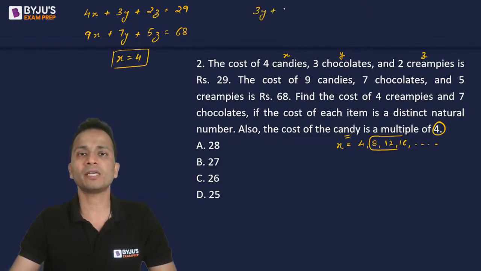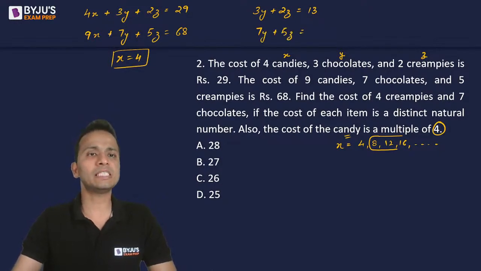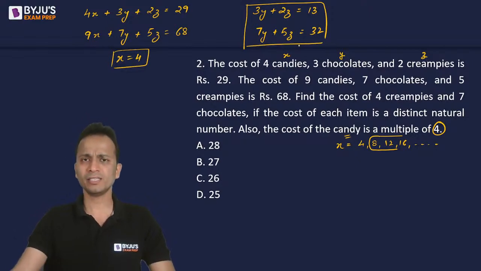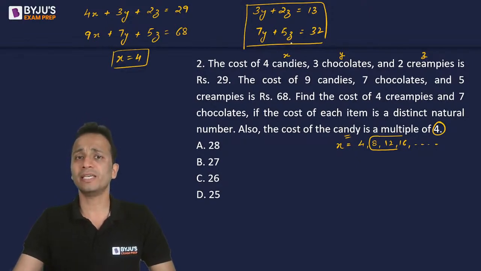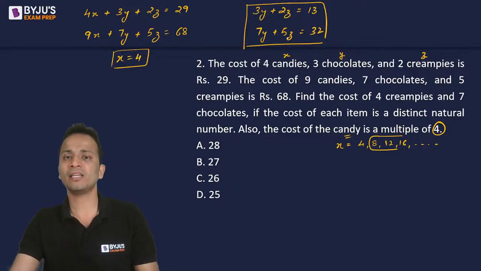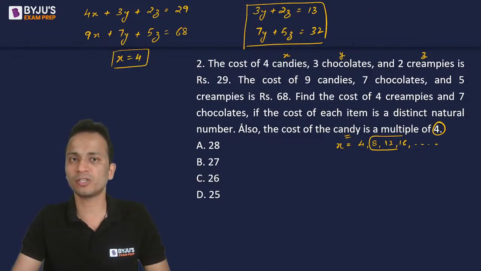So 3y plus 2z will be equal to 29 minus 16, that is 13. And then 7y plus 5z is equal to 68 minus 36, that is 32. Okay, so these are the two equations in terms of y and z. Now I can solve these equations, get the value of y and z, and I can go ahead and find out the value of 4 cream pies and 7 chocolates. Okay, so we shall simplify this.